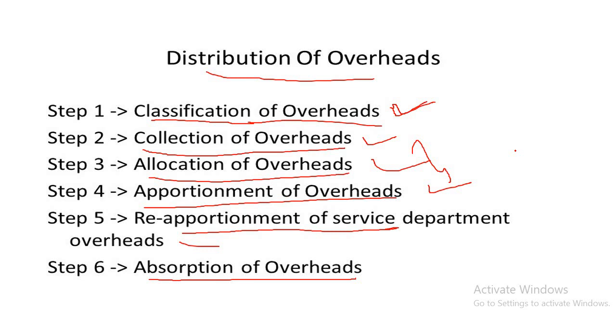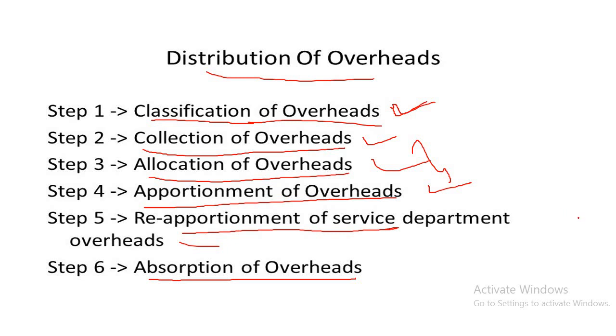Allocation means the allotment of whole items of cost to a cost center or cost unit. It means charging the overheads to a particular cost center when such overheads have been incurred directly for that cost center.